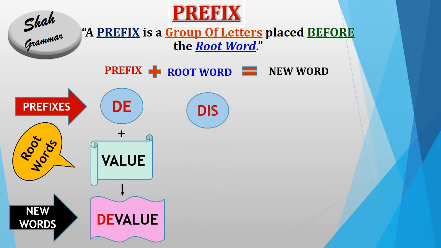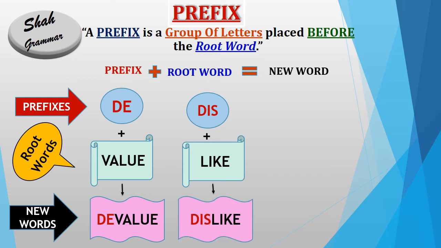Dis, dis. "Dis" means opposite, reverse, and the root word is like. Like means similar. So if we add "dis" before like, what will be the new word? The new word will be dislike. Dislike means not similar, and has the opposite meaning of like.